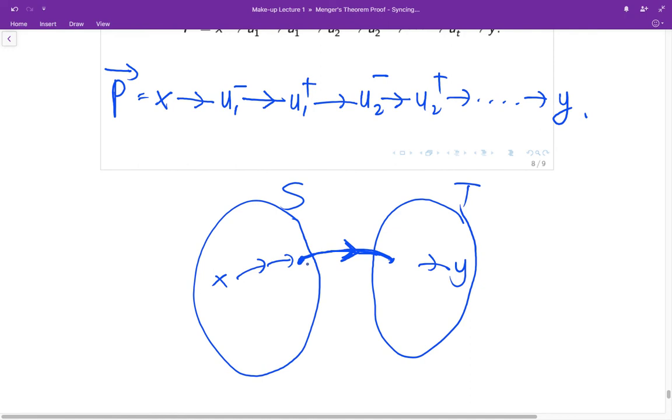Therefore, it has the form u minus directed to u plus. And the capacity of this arc is 1.